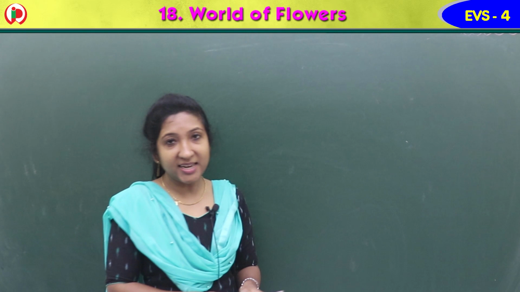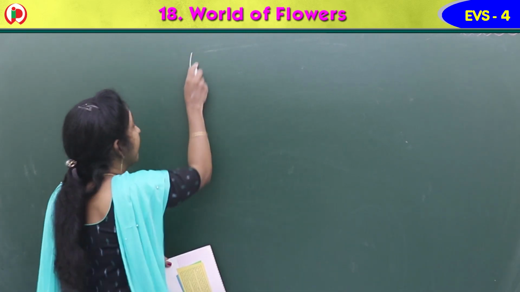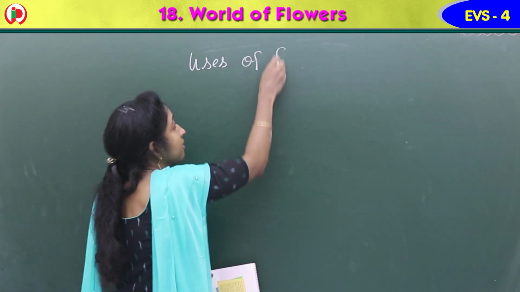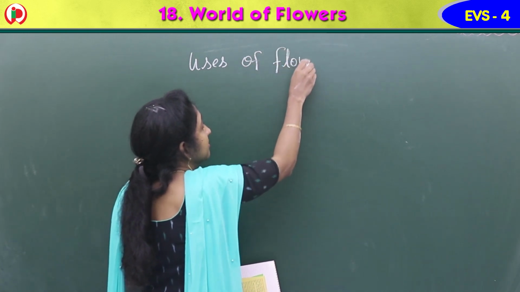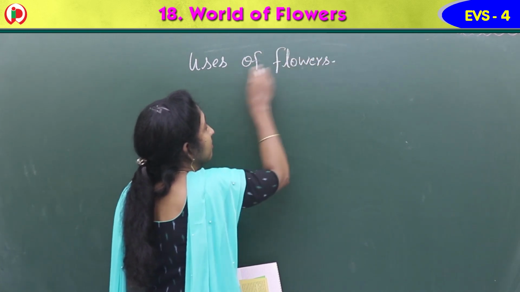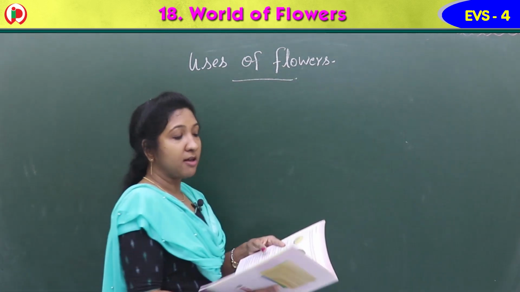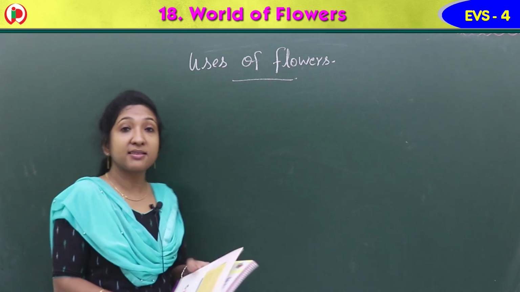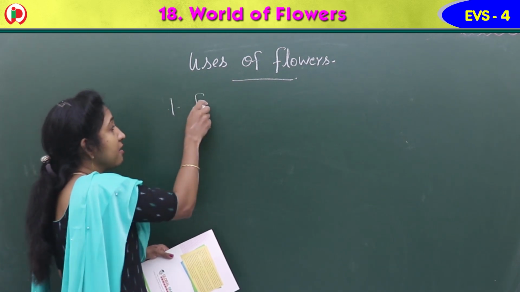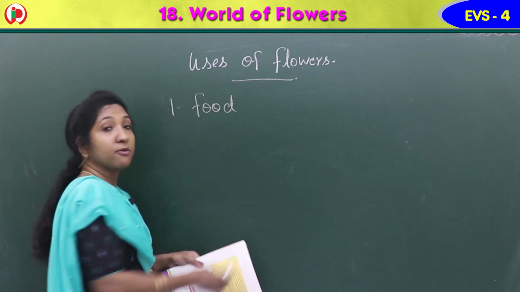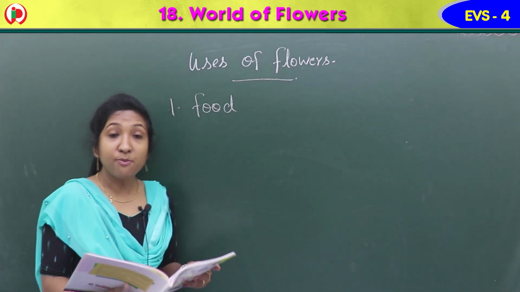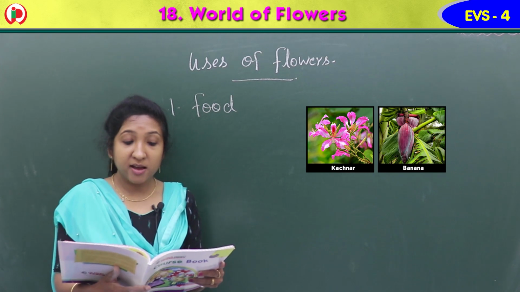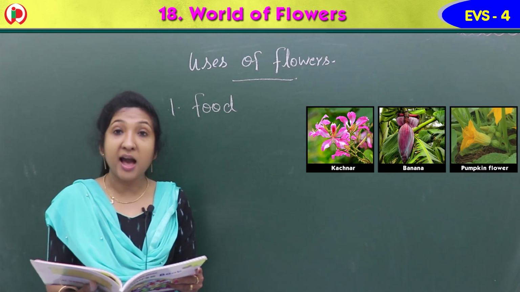Now we will learn about uses of flowers. What are the uses of flowers? First one, flowers as food. Some flowers like those of kachnar, banana and pumpkin are edible.